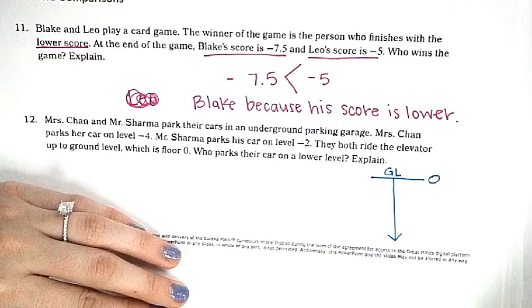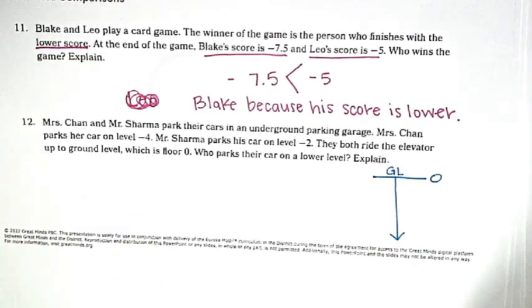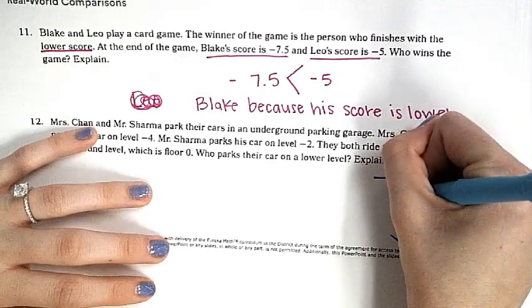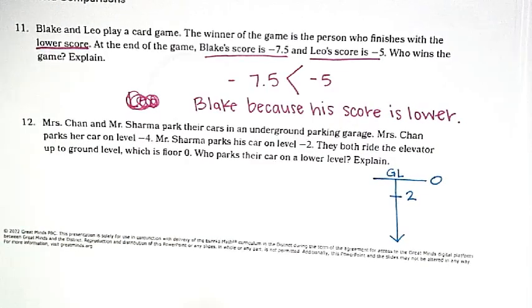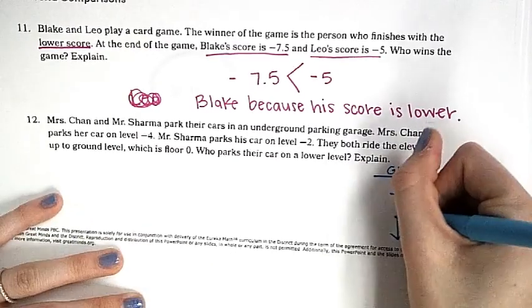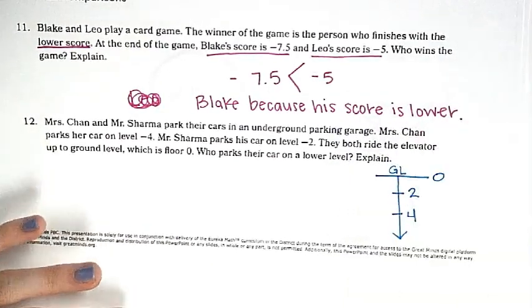Levi, what level? -2. Someone else. Where does Mrs. Chan park her car? -4, yeah. And it says they both ride the elevator up to 0 or the ground level.